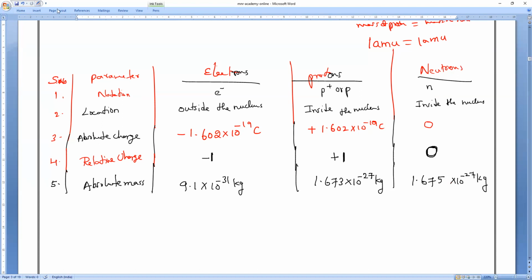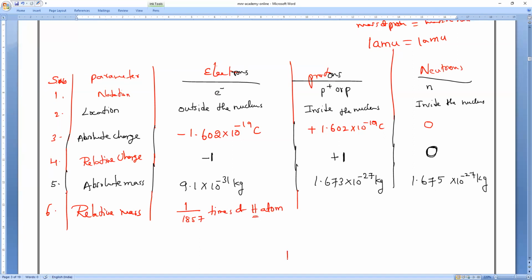Now comparison. That is the sixth parameter, relative mass. So what is the relative mass? How many times is the electron smaller than hydrogen, or proton? 1 by 1837 times of whom? Times of proton.